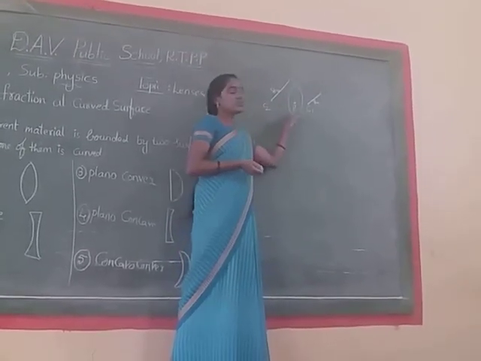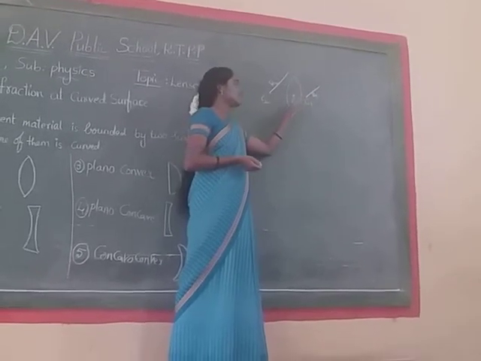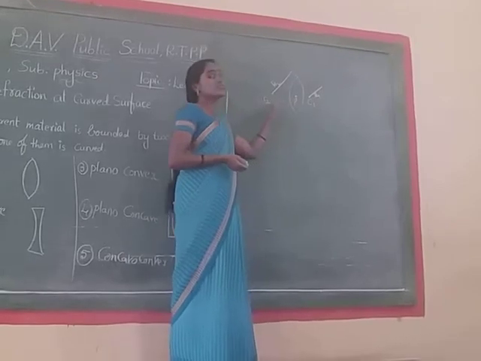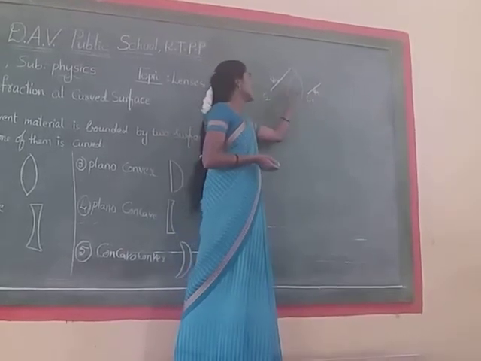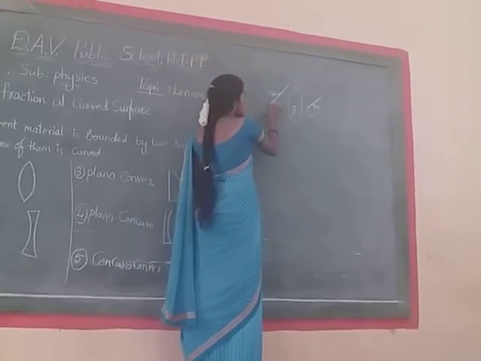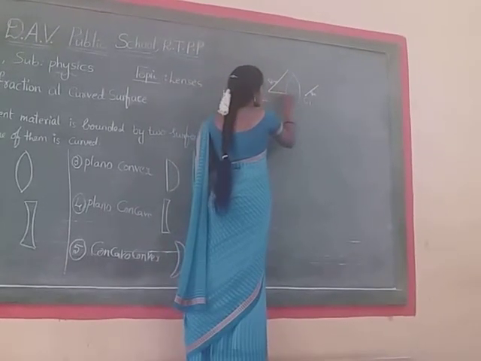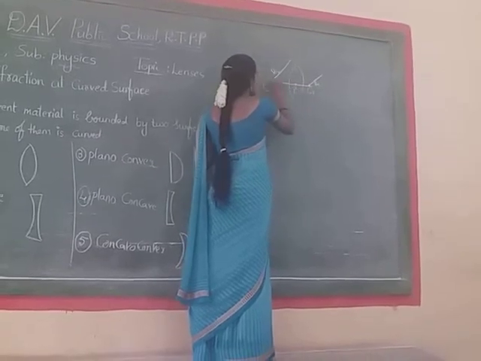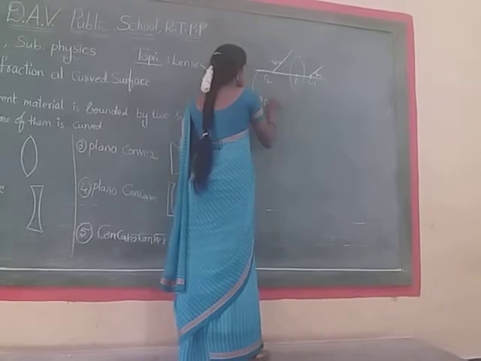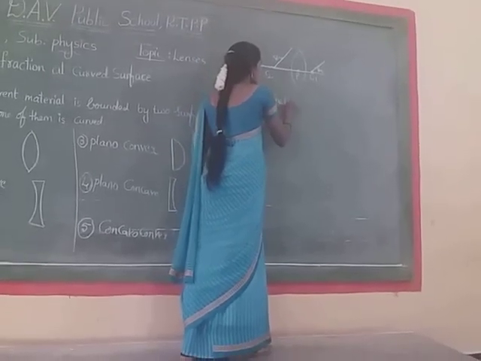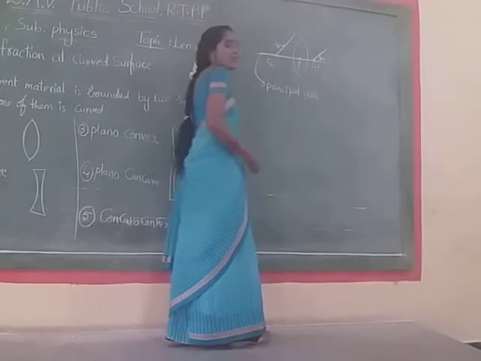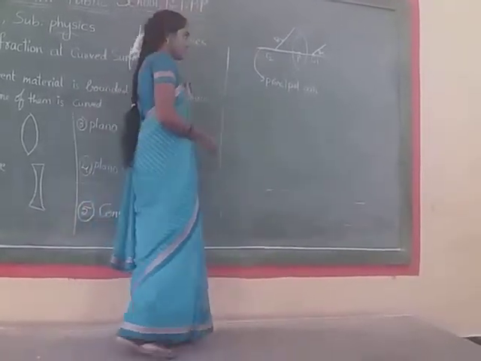P is the pole, that is the geometric center of the lens, C1 and C2 are the centers of curvature, and R1 and R2 are the radii of curvature. If we draw a line connecting the centers of curvature and the pole, this line is called the principal axis. The line which passes through both the pole and the centers of curvature is called the principal axis.